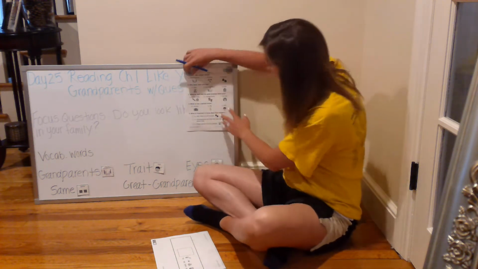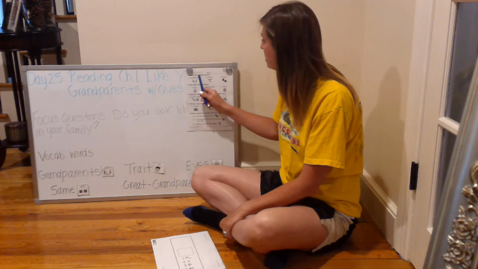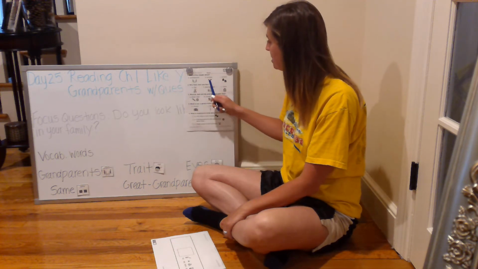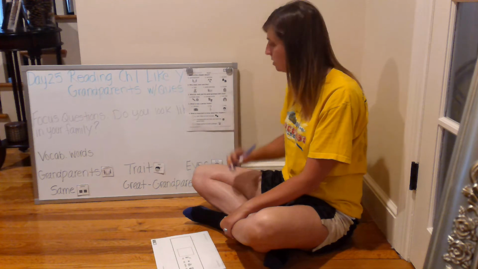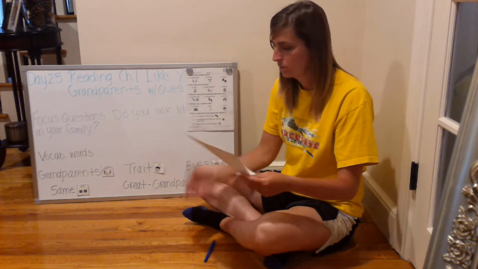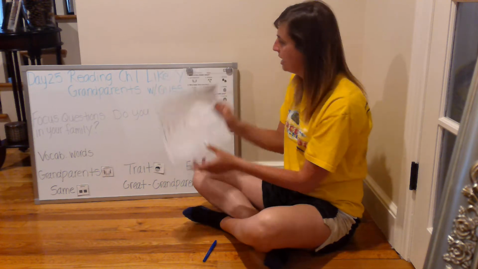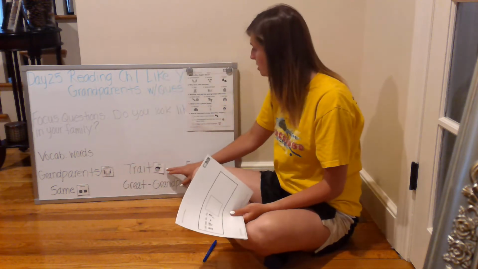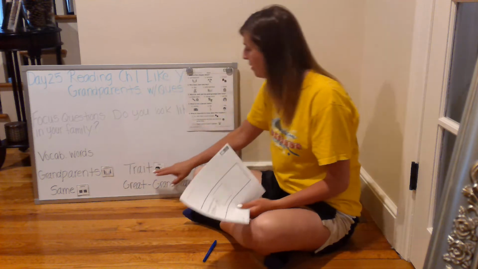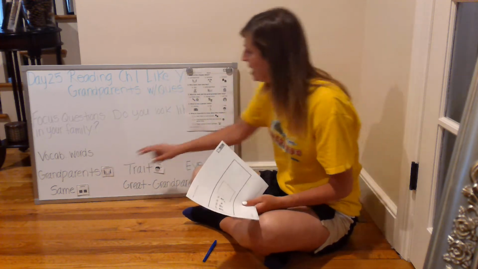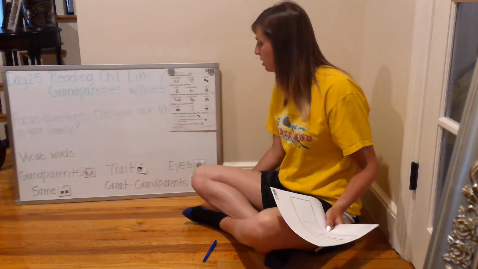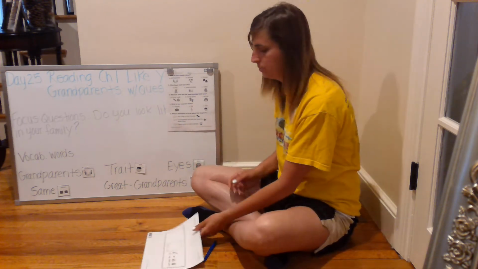Okay, so question number 1 on the multiple choice. What is this chapter about? Grandparents, animals, or houses? Question number 1 on the fill-in. Josh looks like his blank. Grandparents, trait, eyes, same, or great grandparents.